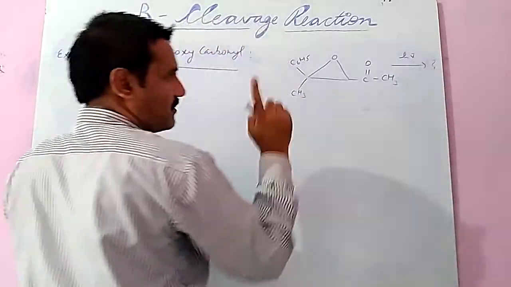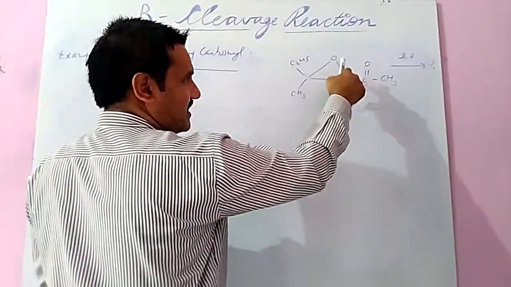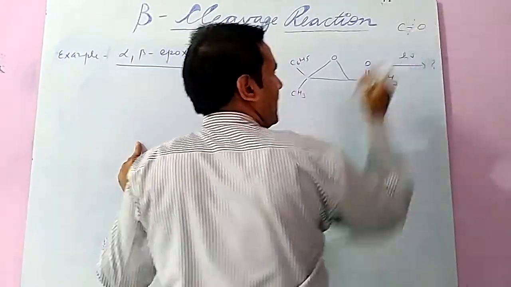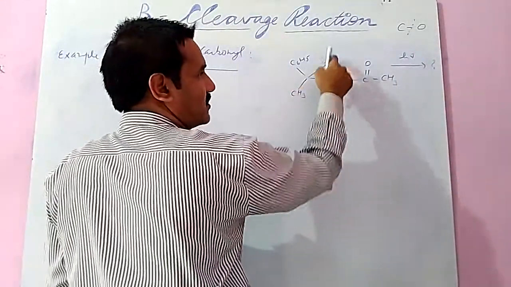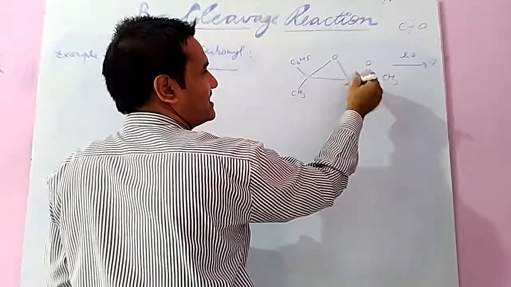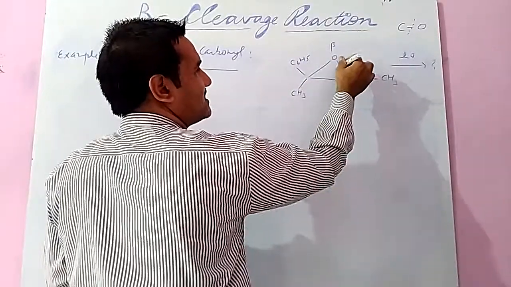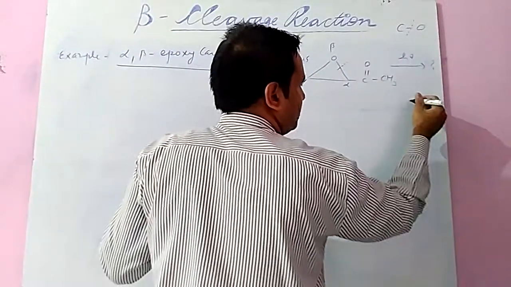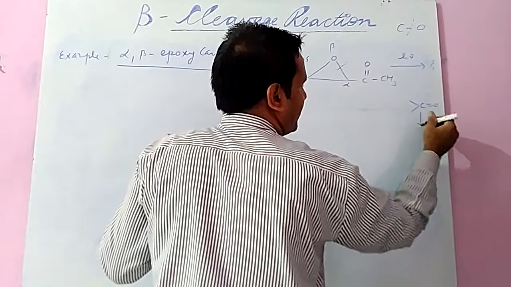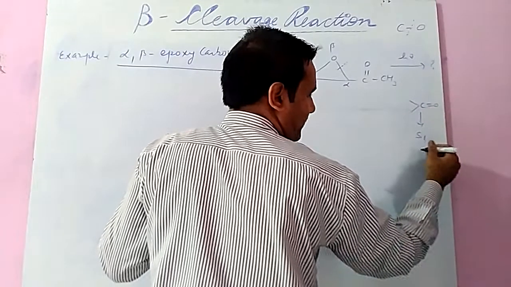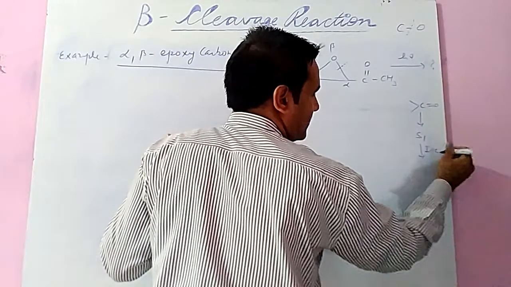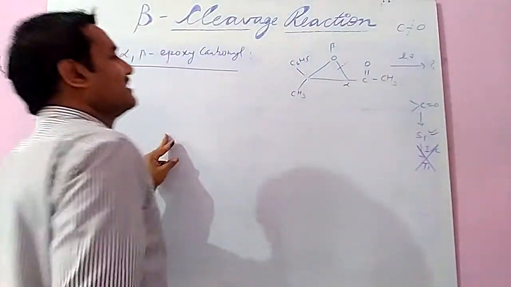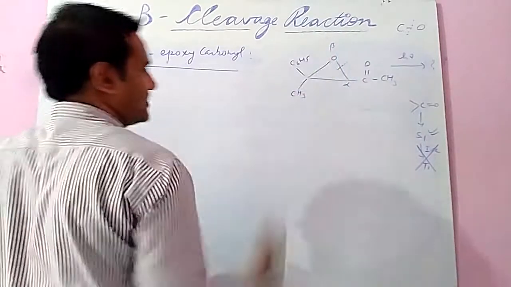What will happen? One more important point: in case of epoxy, there is a carbon oxygen bond. The carbon oxygen bond is weak as compared to the carbon carbon bond. So this is alpha and this is beta, so cleavage is here. In this case, only the carbonyl group is first excited, converted into a singlet state. Intersystem crossing to the triplet state is not found, only the singlet state is found in this case due to the high electronegativity of the oxygen atom.